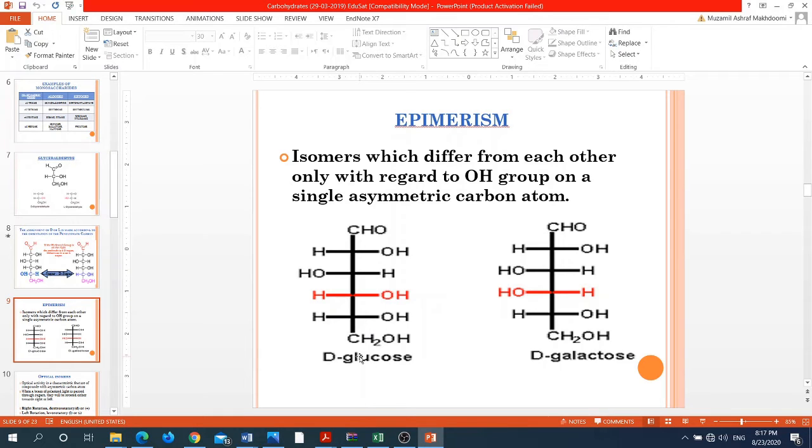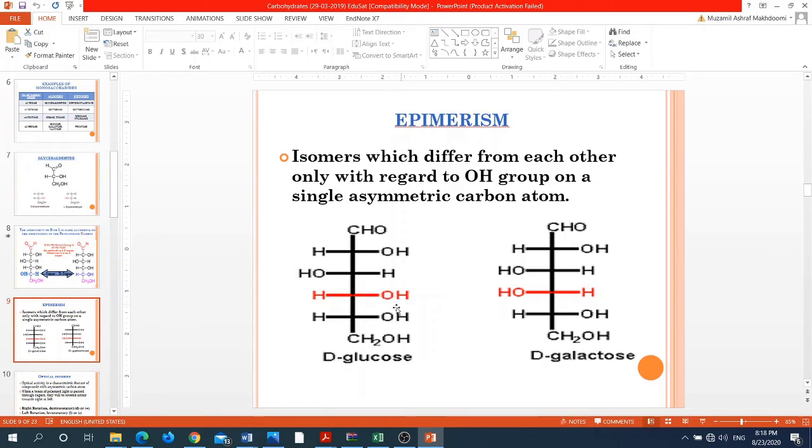We have D-glucose and we have D-galactose. See, the positioning of the hydroxyl group at this asymmetric carbon atom in D-glucose is on the right hand side, while the position of the hydroxyl group in the D-galactose is on the left hand side.